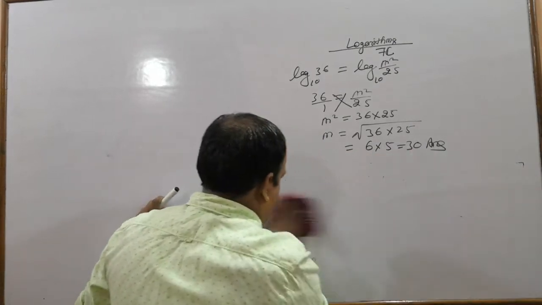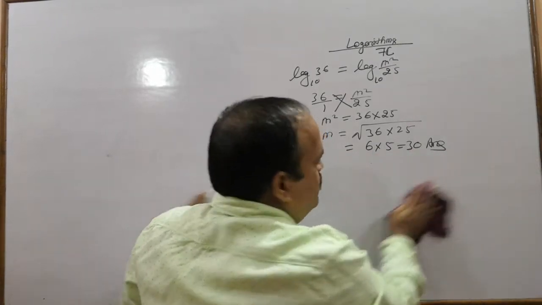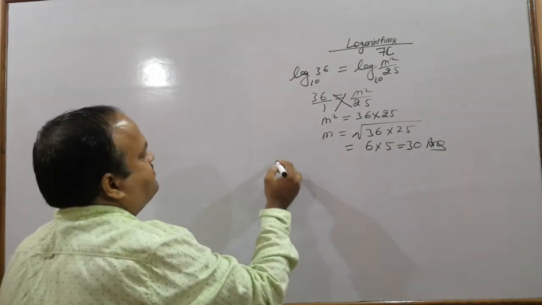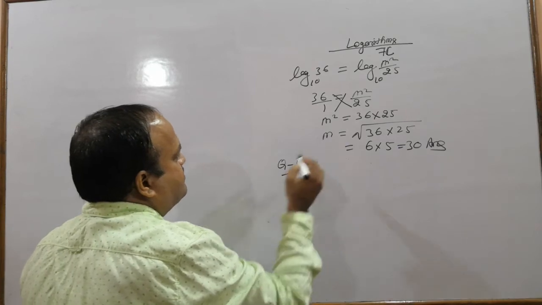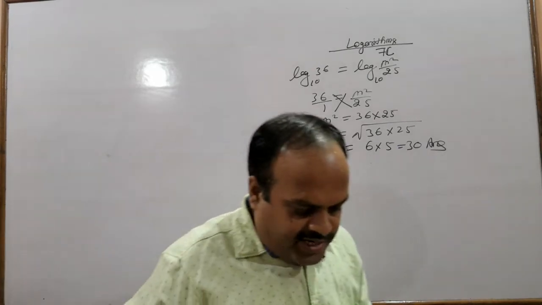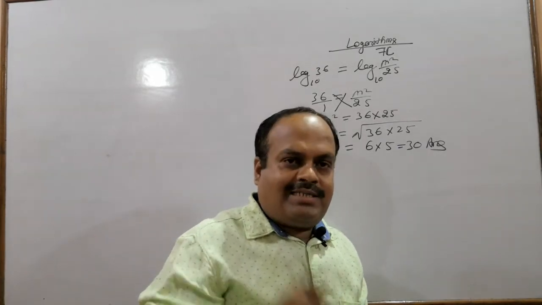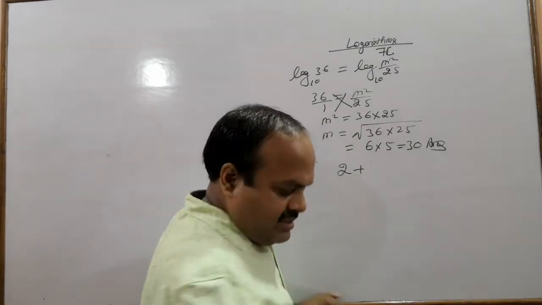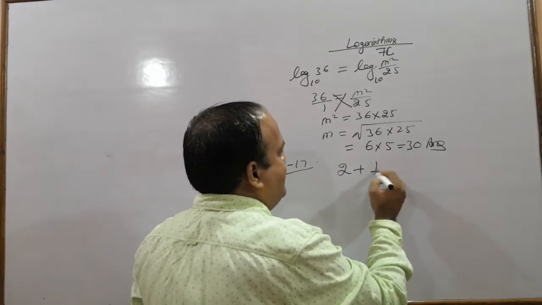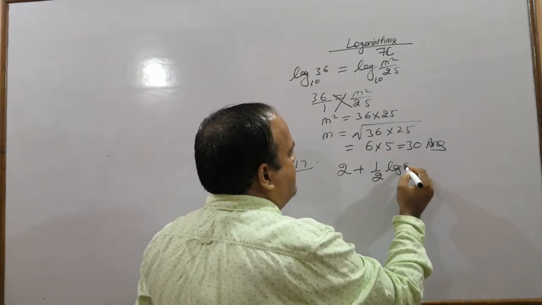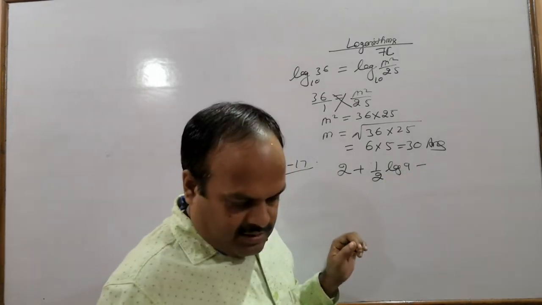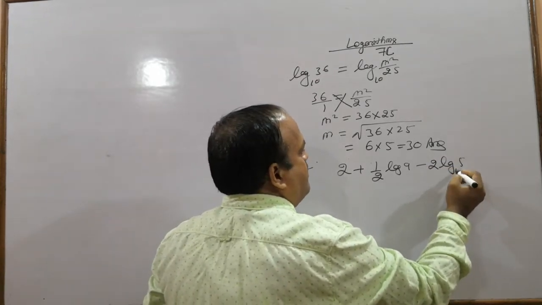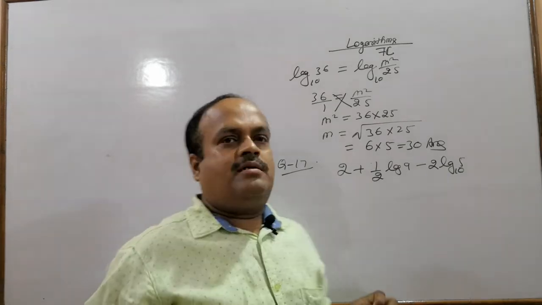Next question, question number 17. We have to express as a single logarithm 2 plus half log 9 minus 2 log 5 to the base 10.